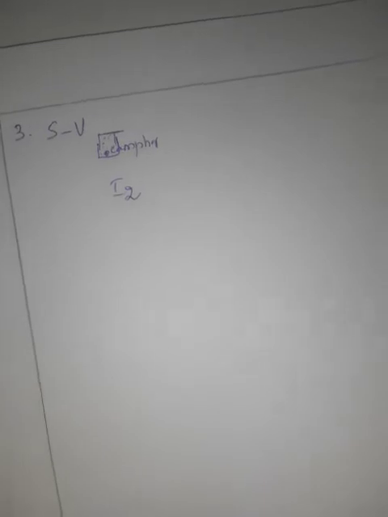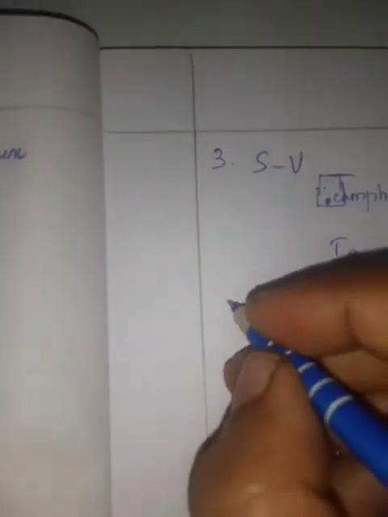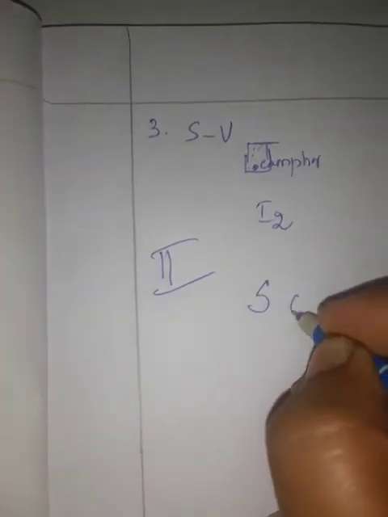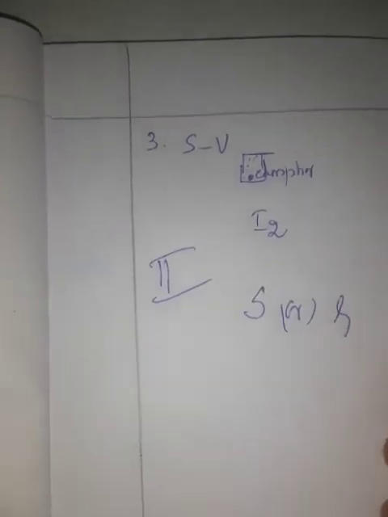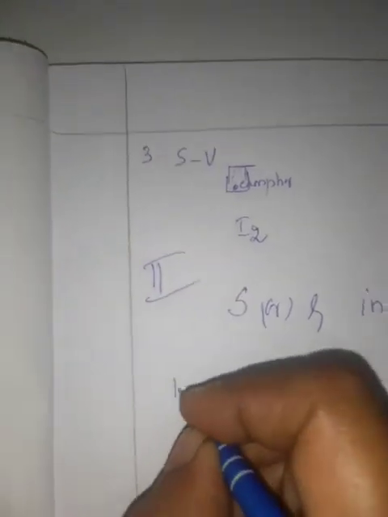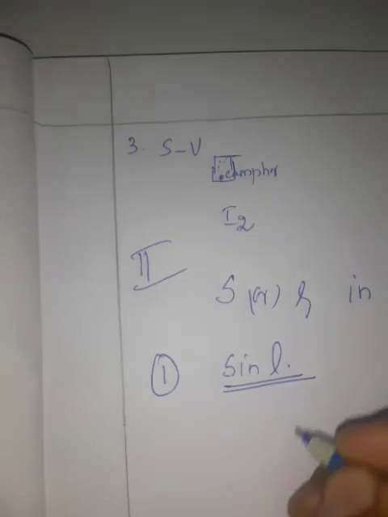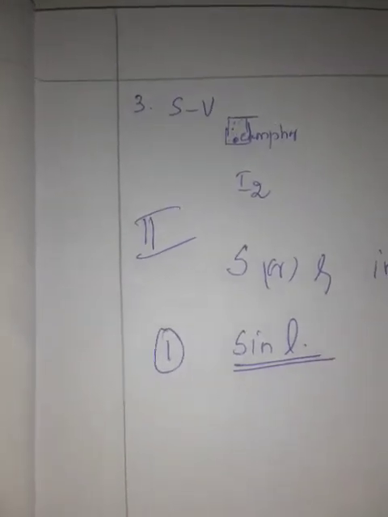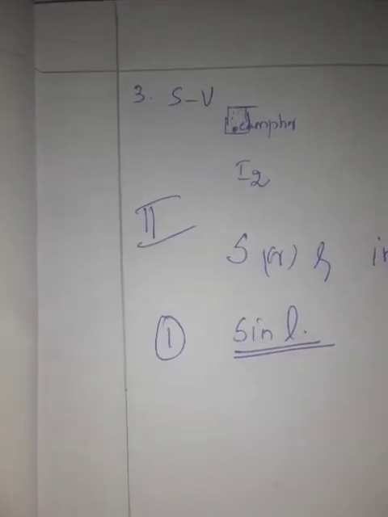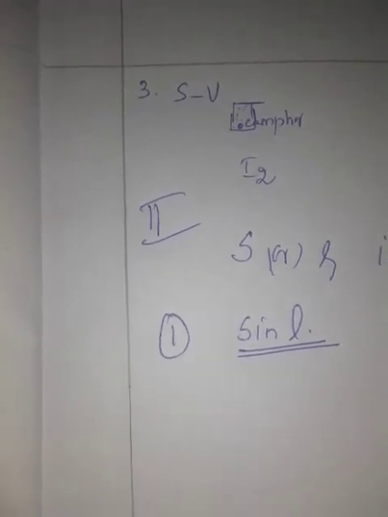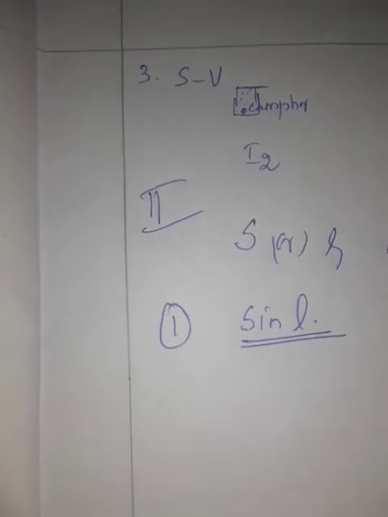This is one type. The second type is equilibrium involving dissolution of solids or gases in liquids. Number 1, solid in liquid. For example, put sugar in water at a particular temperature. The sugar gets dissolved in the water and gives a sugar solution.